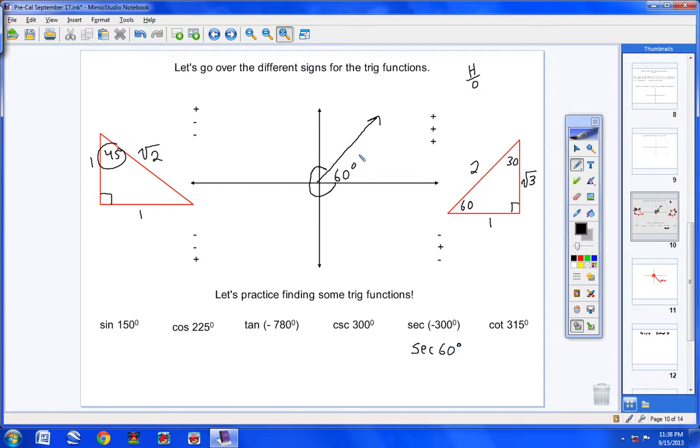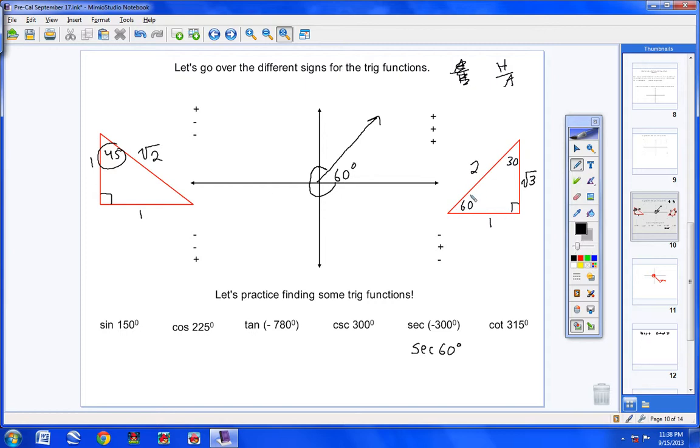Now, notice in the first quadrant, everything's positive, so I don't have to worry about any negative signs. And now, what's the secant of 60? Well, think about it. Secant is the inverse of cosine, and cosine is adjacent over hypotenuse. So secant has to be hypotenuse over adjacent. Here's 60. Hypotenuse 2, adjacent is 1.